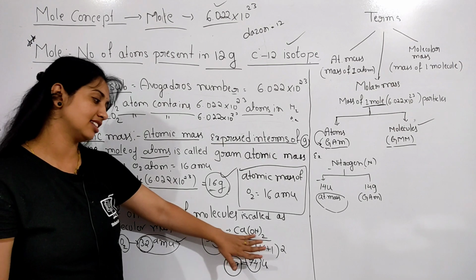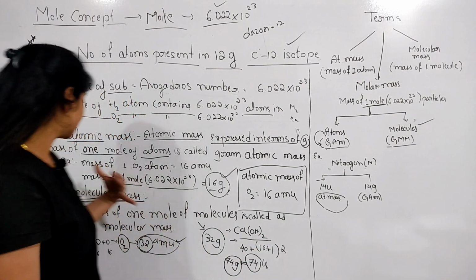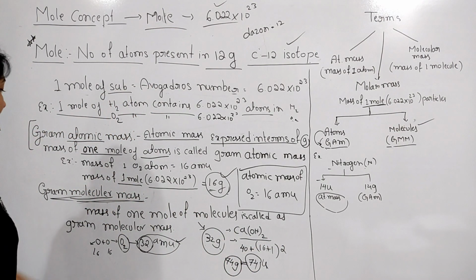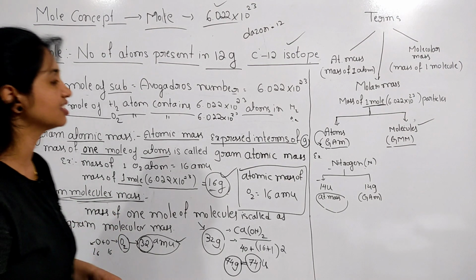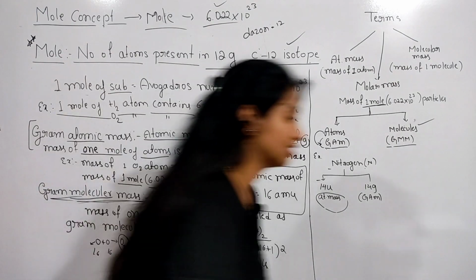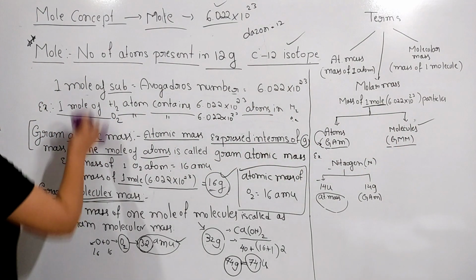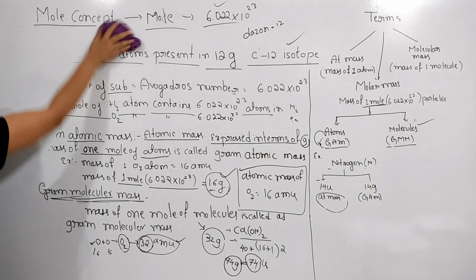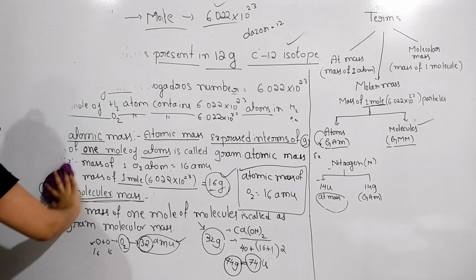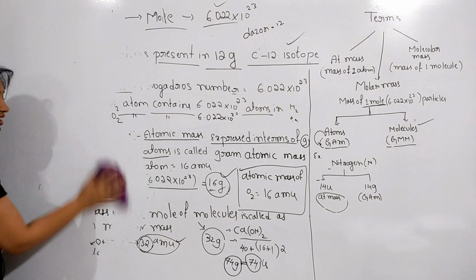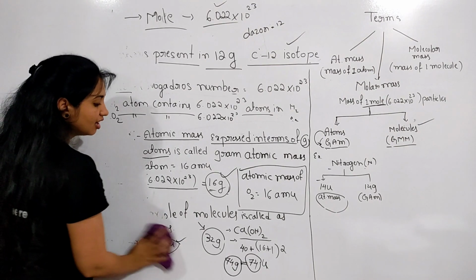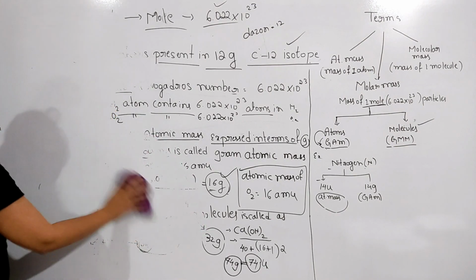So this is about the gram molecular mass. So next, I wish to give you some numericals or problems, on how to find the gram molecular mass and how to find the gram atomic mass here.